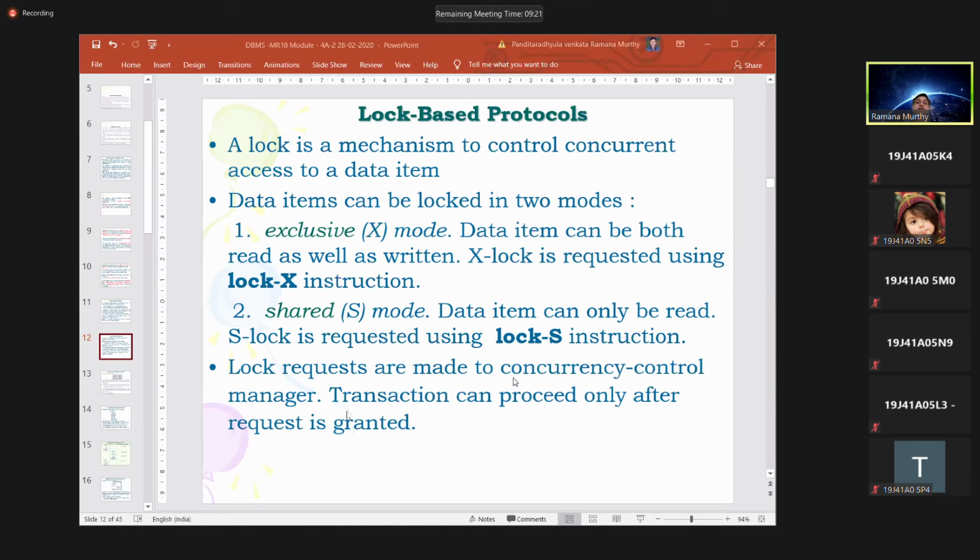It can't directly take it. The concurrency control manager will decide whether to give exclusive mode or shared mode. Only once it gives the permission can the transaction use the data item. Otherwise, it can't even use the data item.